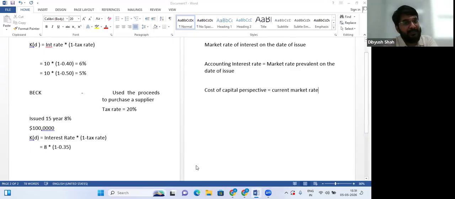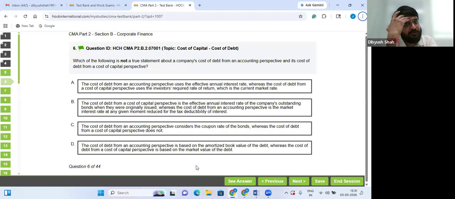So what are they writing in B? Cost of debt from a cost of capital perspective is the effective annual interest rate of the company's outstanding bonds when they were originally issued. No, this is the accounts perspective. Whereas the cost of debt from an accounting perspective is the market interest rate at any given moment, reduced for the tax deductibility. Generally, we do not do this.